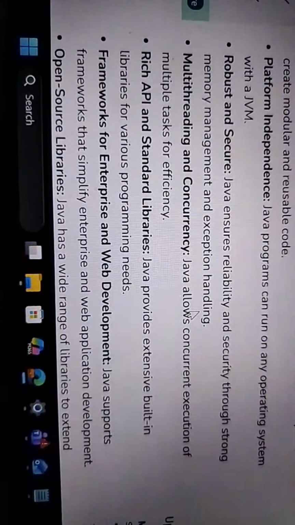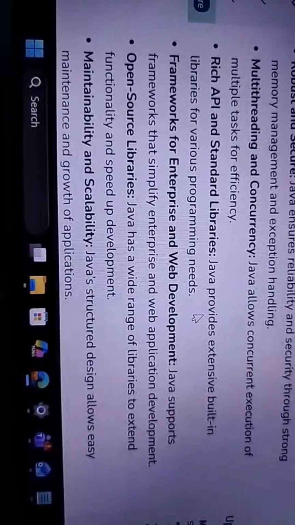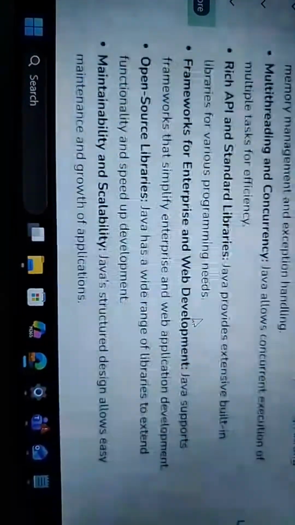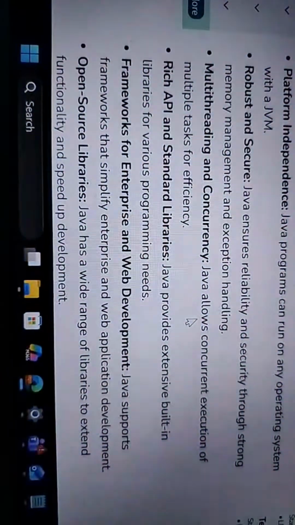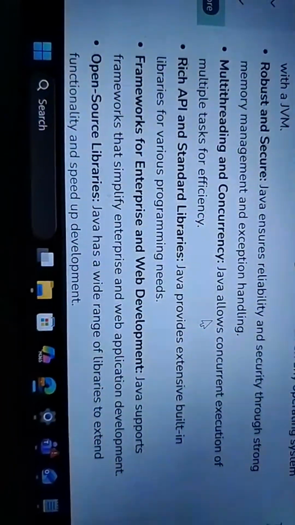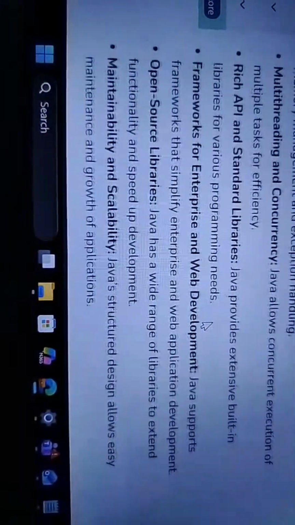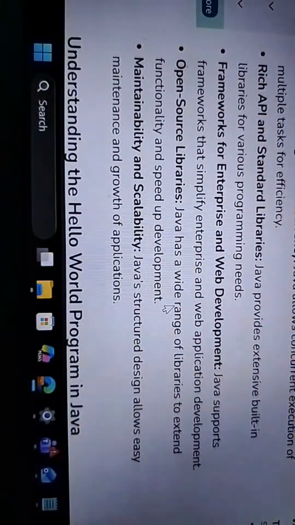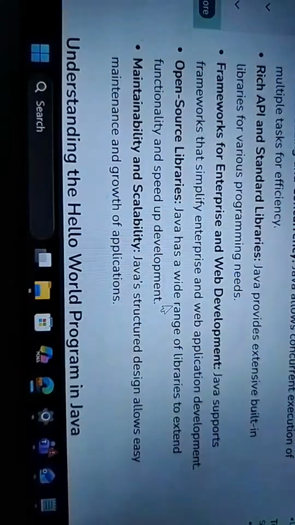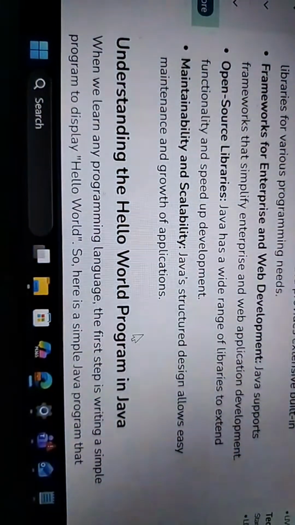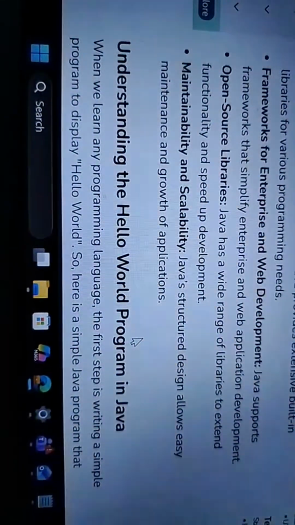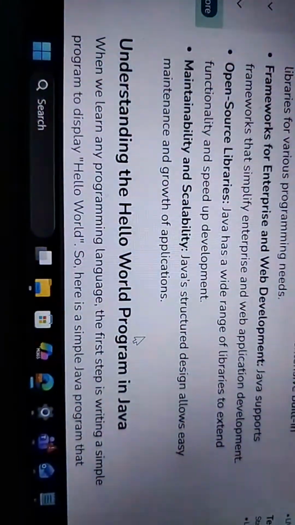Robust and secure, meaning security is strong, and multithreading and concurrency, and rich API standard libraries, built-in libraries, and open source libraries, maintainability and scalability. This means Java's structure and design allow easy maintenance and growth of applications.